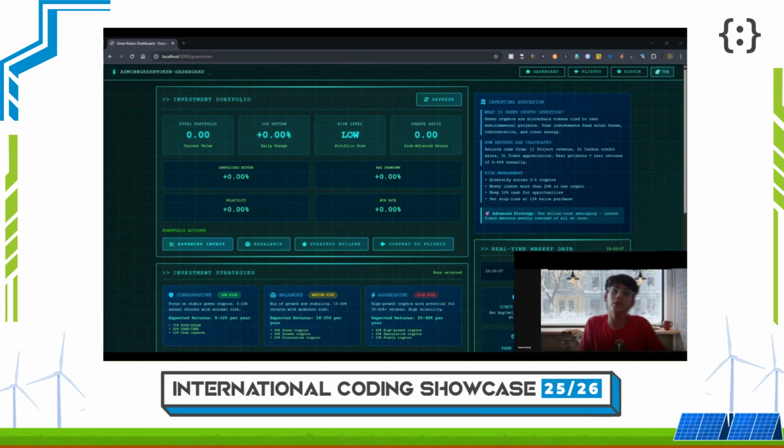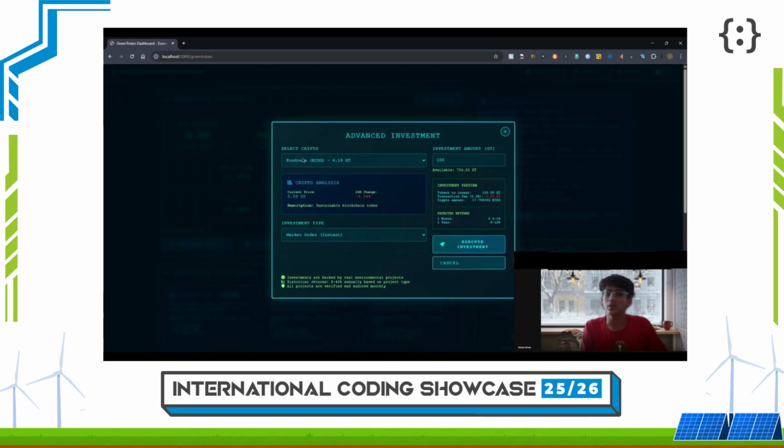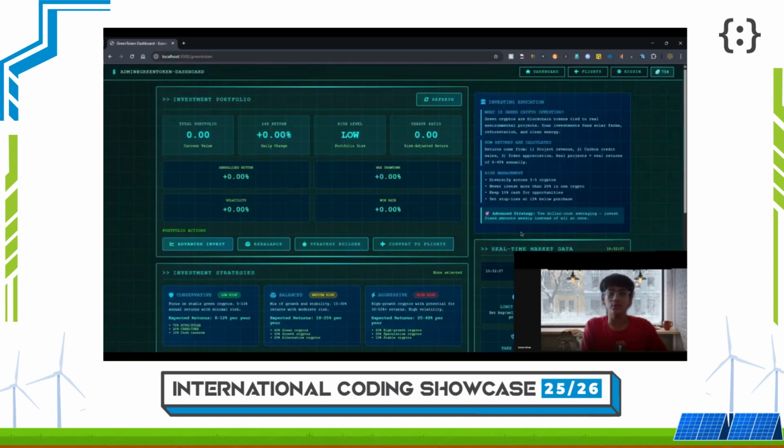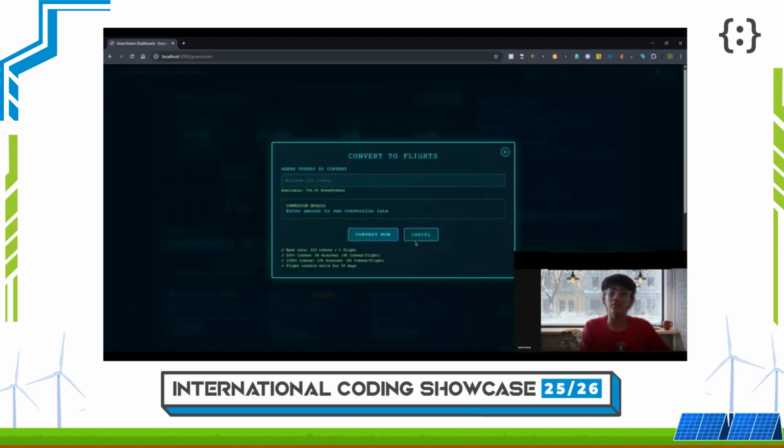On the green token dashboard, you can invest your green tokens into different currencies. While you can do that by clicking Advanced Invest, and then over here you can select whichever cryptocurrency you want to invest into. You can also convert your green tokens you have invested or your existing green token into flights. Then using this, you can book flights on the Carbon Dashboard website.